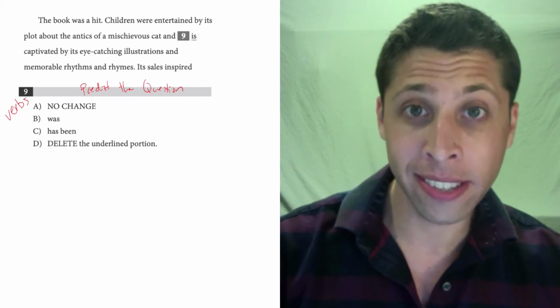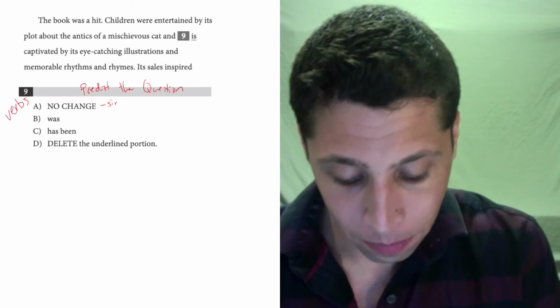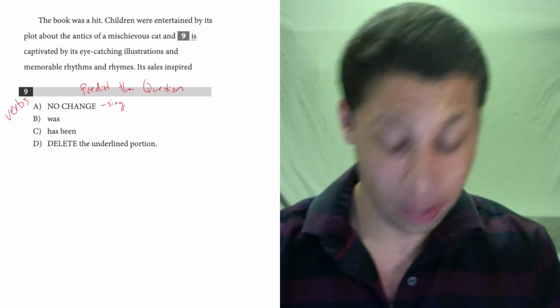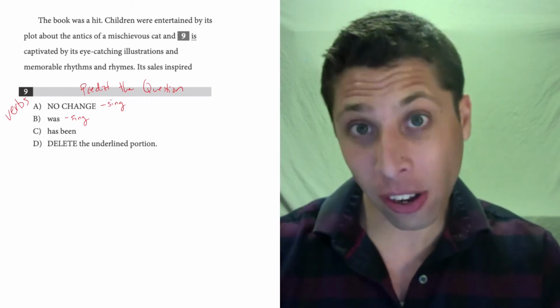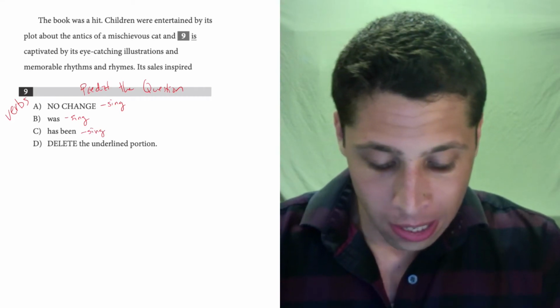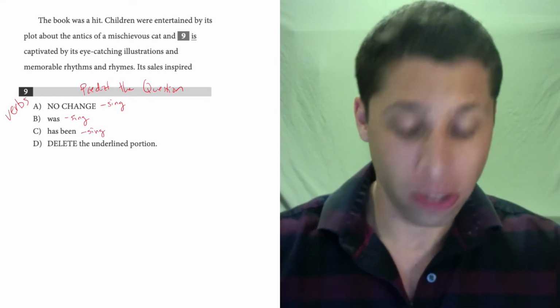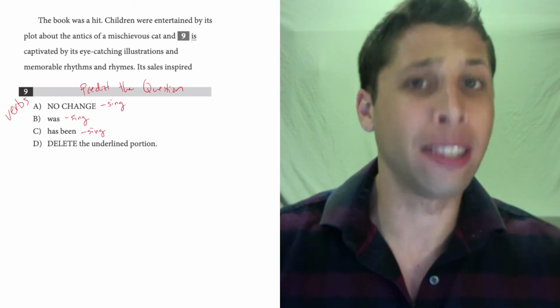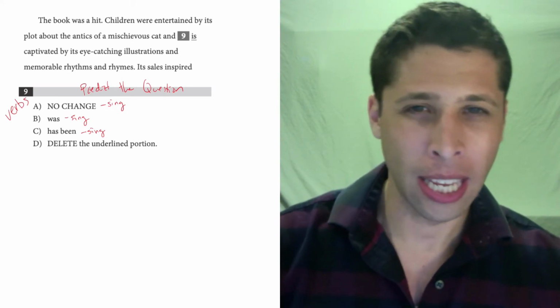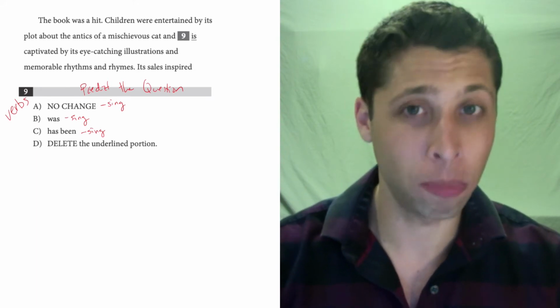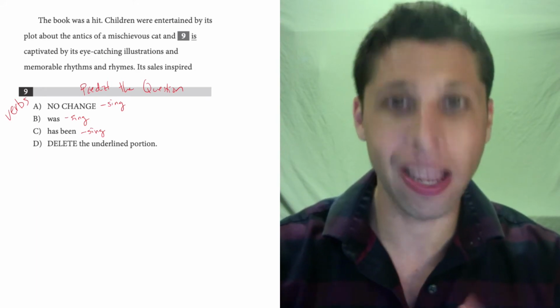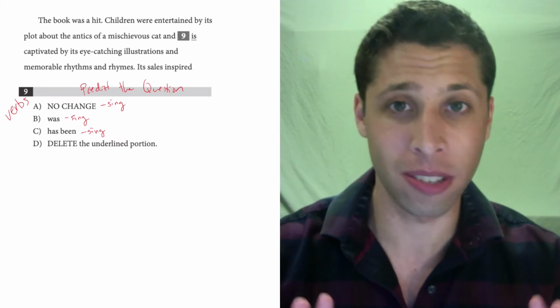So is singular. Was is also singular. Has is also singular. So it seems like it doesn't matter because they're all singular, or I can delete this for some reason. So, okay, I'm still going to follow through. My hunch told me that this was about verb agreement. I'm going to stick with that hunch and say, okay, let's just do the job.